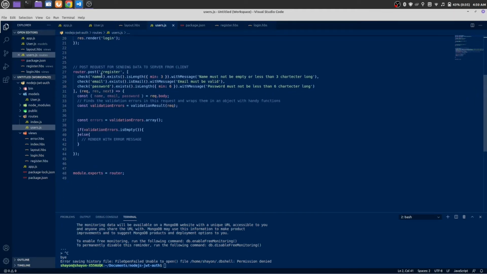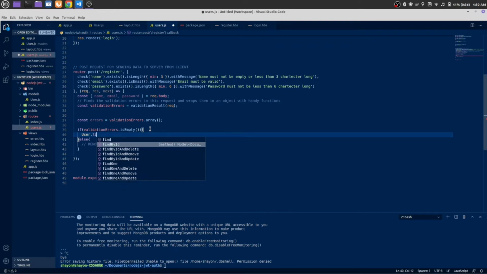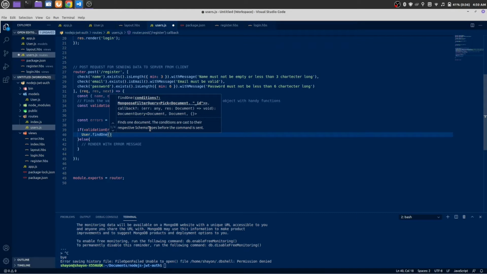Okay, now inside post, if there is no validation error, that means validation error is empty, then we will find the user by using email. Okay, so let's do it. User dot find on email.